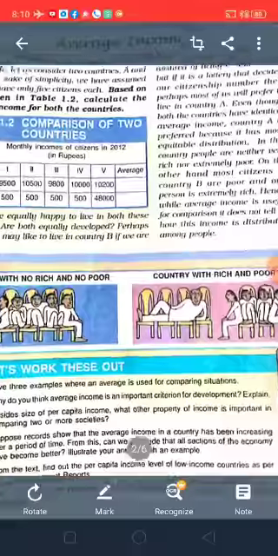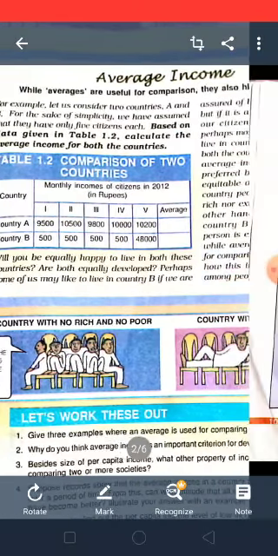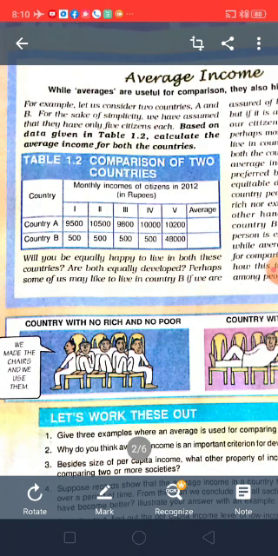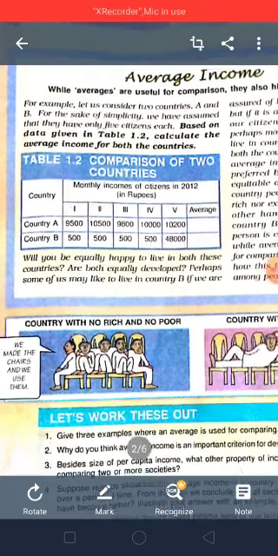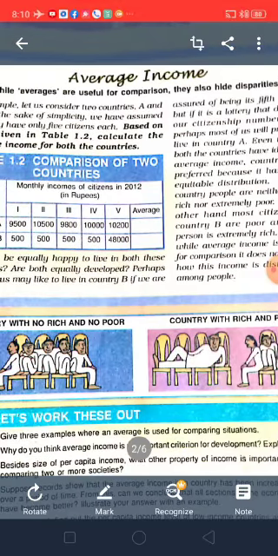Now coming to the average income, children. See, here we have a table. In this table, we can see two countries are compared. Here in average income, we can also see one statement: while averages are useful in comparison, they also hide disparities.